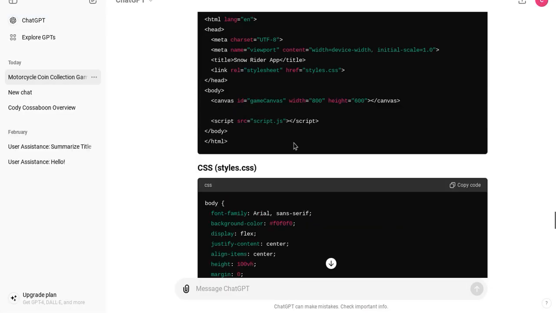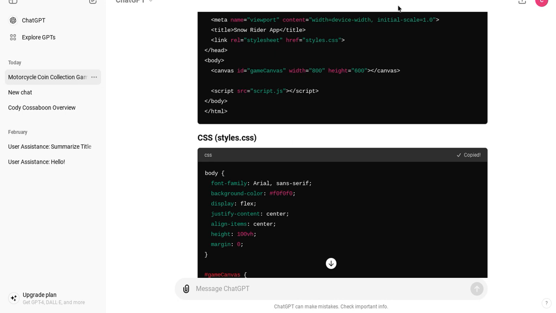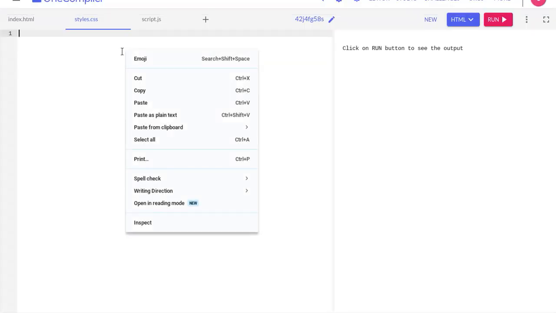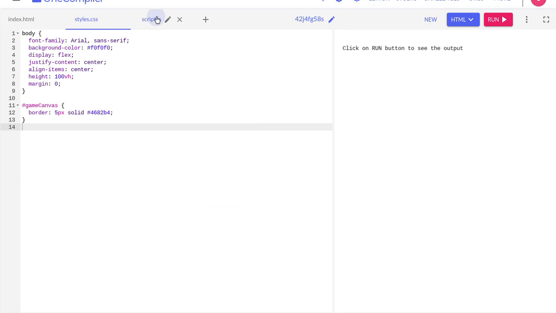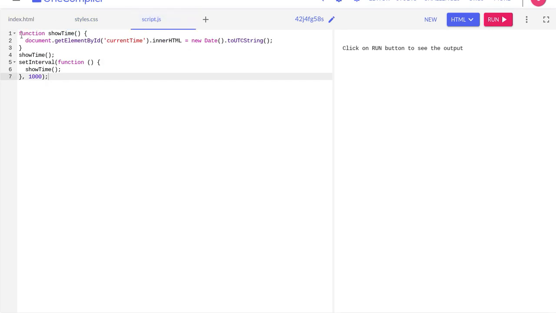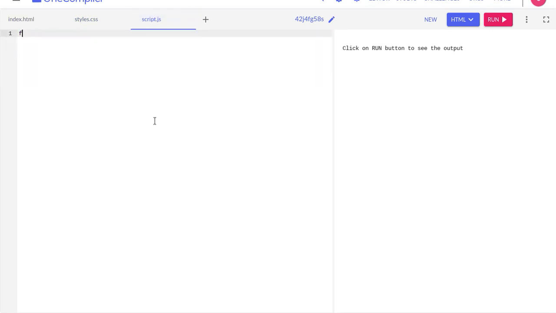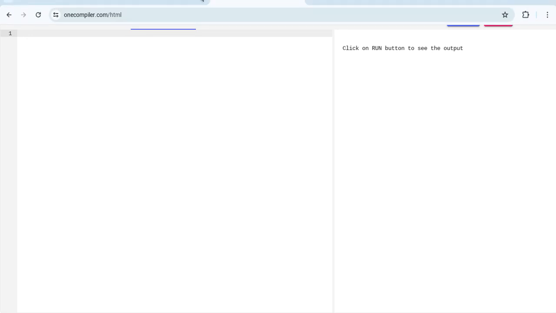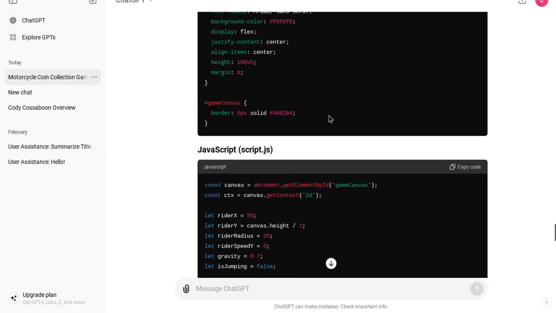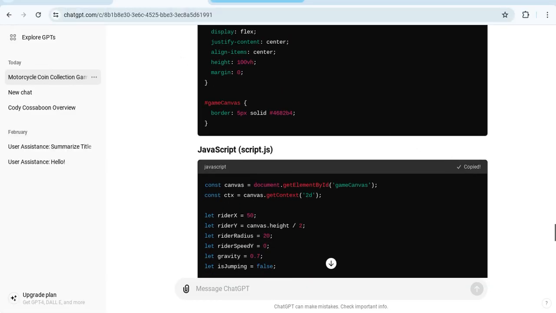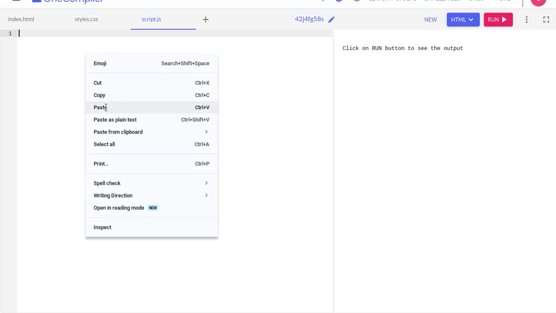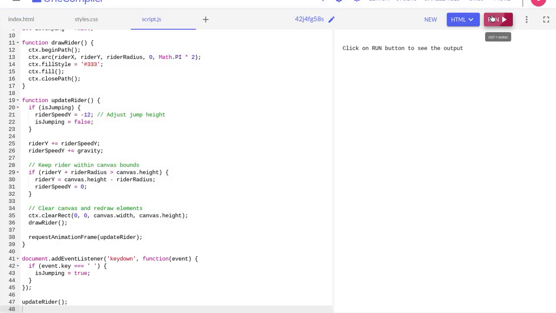Now let's go over to CSS, copy the code, left click, and paste. Now JavaScript, let's delete this. I'm going to copy this, left click, paste. Now I'm going to press run and see what happens.